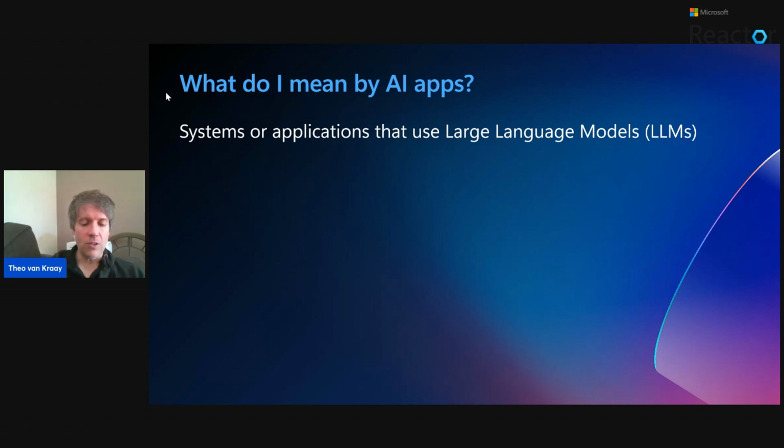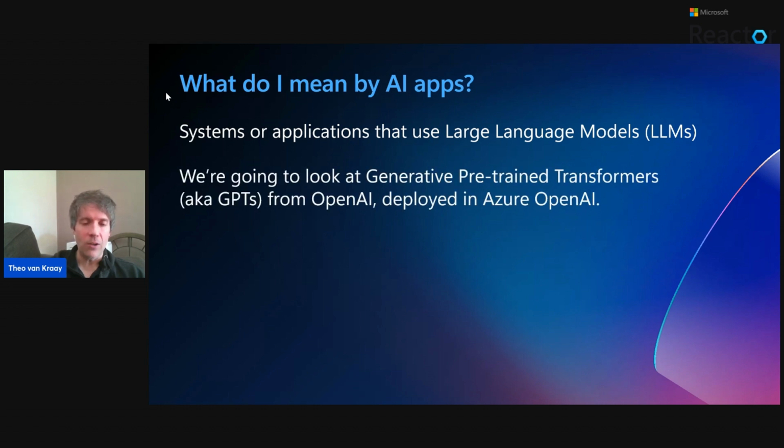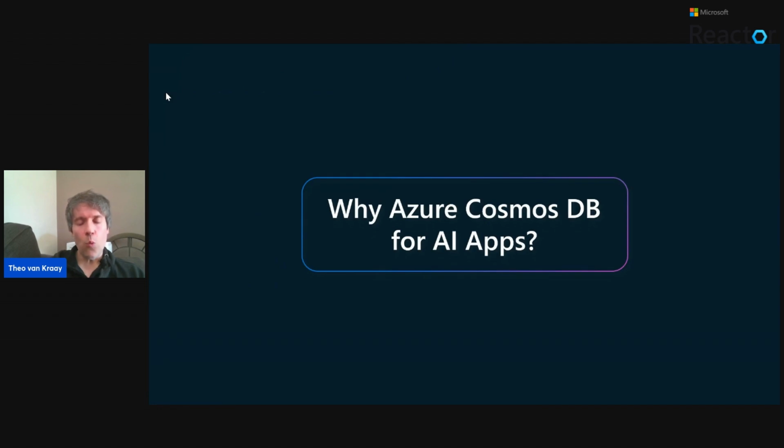This obviously is a very disruptive technology, as everybody knows, and we're going to be looking at GPTs here from OpenAI deployed in Azure OpenAI. Of course, there are lots of different derivatives, as everybody has heard of by now, but that's what I'm going to choose for this session. So why Azure Cosmos DB for AI apps?